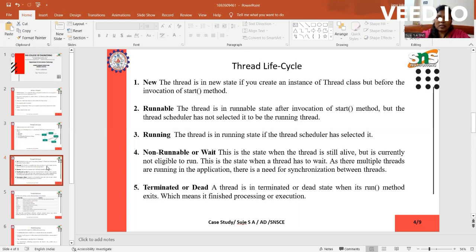And then last is the terminated or dead. A thread is in terminated or dead state when its run method exits, which means it finished processing or execution.